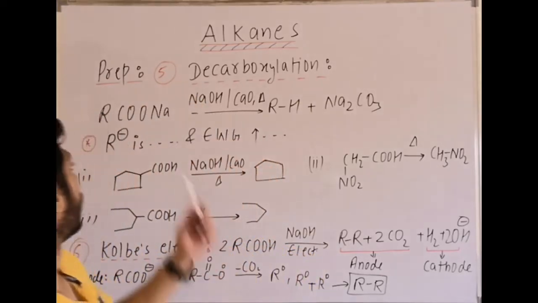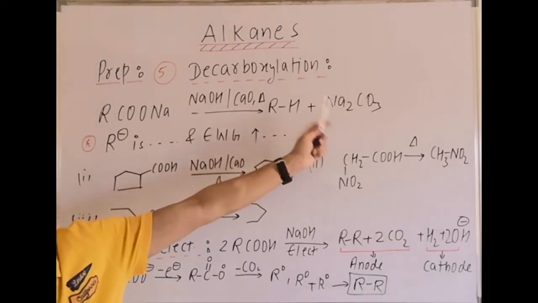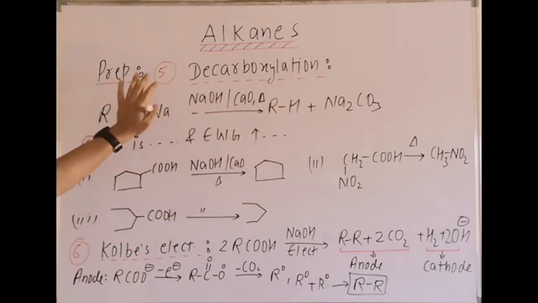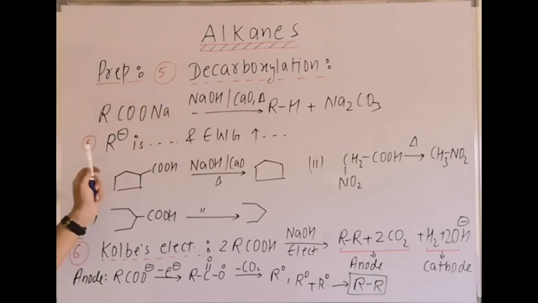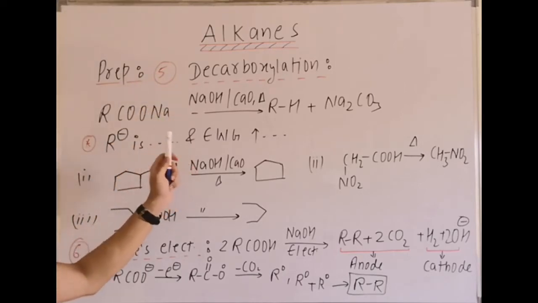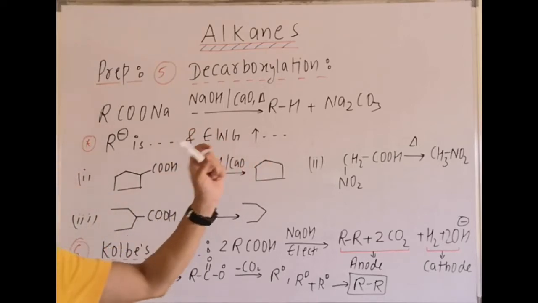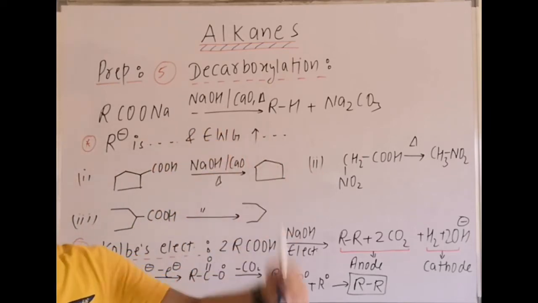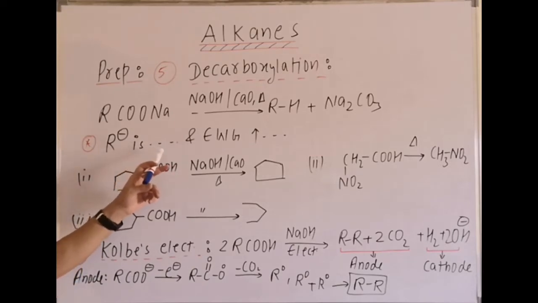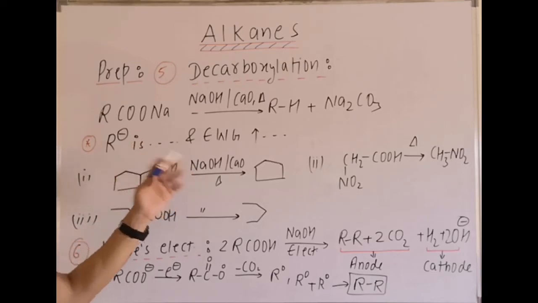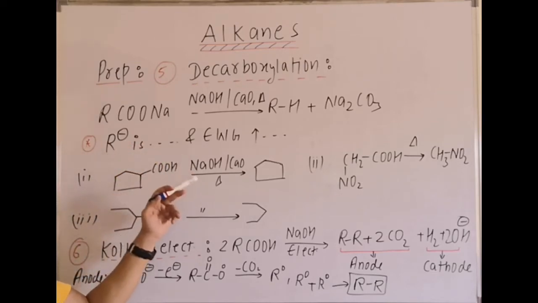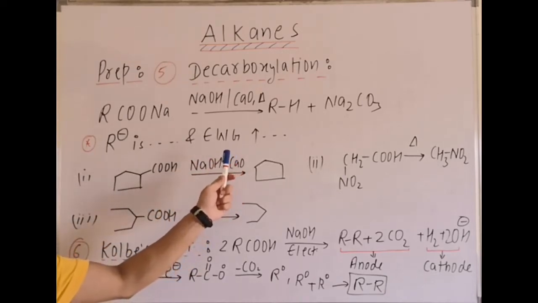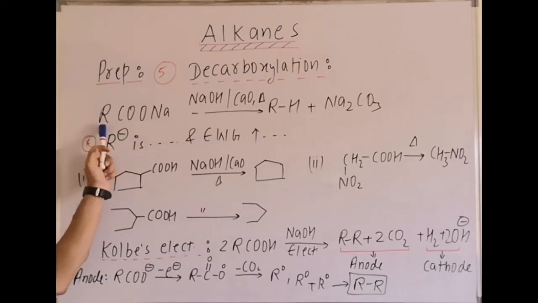Now here the reaction is given: it forms RH plus Na2CO3. In this reaction, R minus, that is a carbanion, is formed. That is what is written here, R minus is formed as an intermediate. If you want, you can write it, or you can note the time at which I am mentioning this reaction, so that when you want to revise, you can revise those reactions at particular times. R minus is the carbanion intermediate formed in this reaction. That means the more electron withdrawing groups there are, the more stable the carbanion will be, and the faster the rate of decarboxylation. The more EWG groups present on the carbon, the more it will be stabilized in the intermediate form.